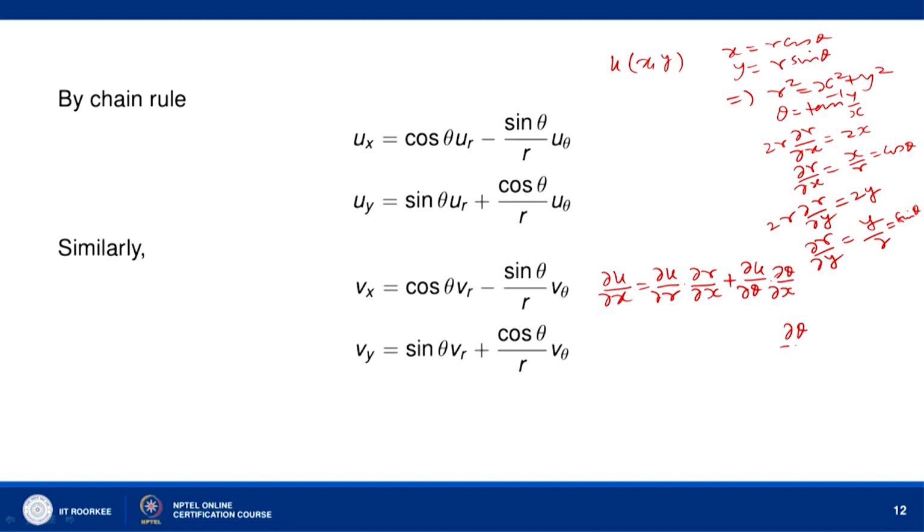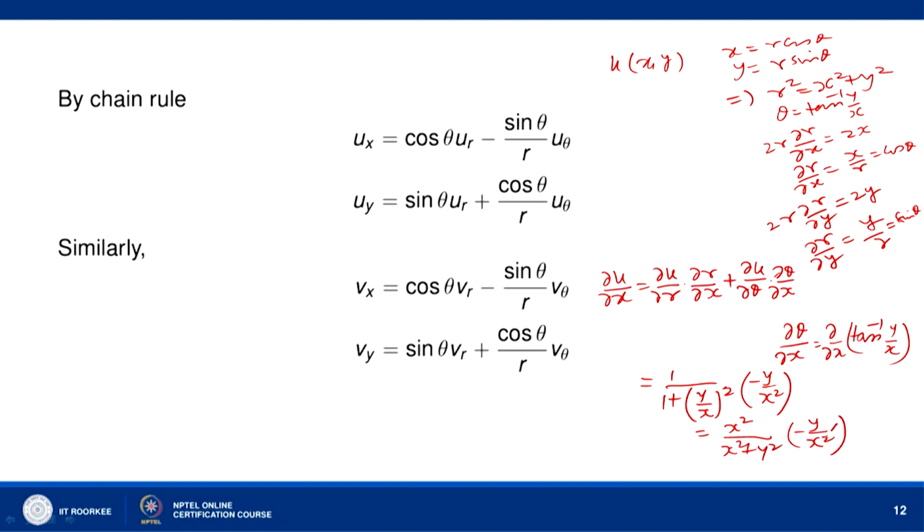So, the partial derivative of theta with respect to x will be the partial derivative of tan inverse y over x with respect to x, and this is 1 over 1 plus y over x whole square into minus y over x square. So, this will be equal to x square upon x square plus y square times minus y upon x square. So, this will give you minus r sin theta, y is r sin theta, divided by r square. So, this is equal to minus sin theta over r.